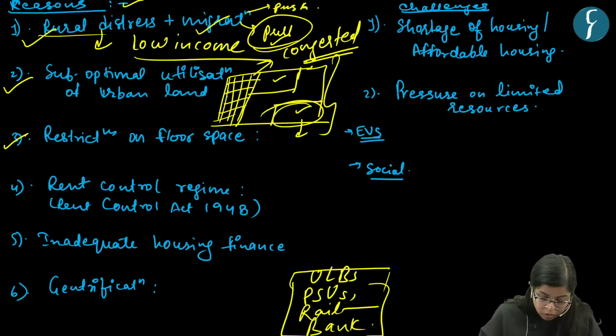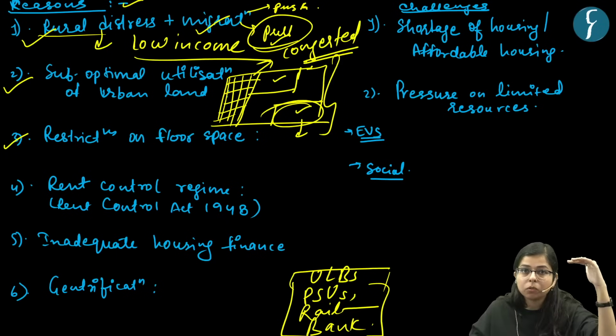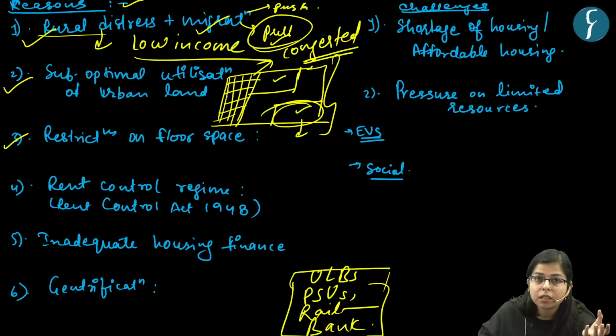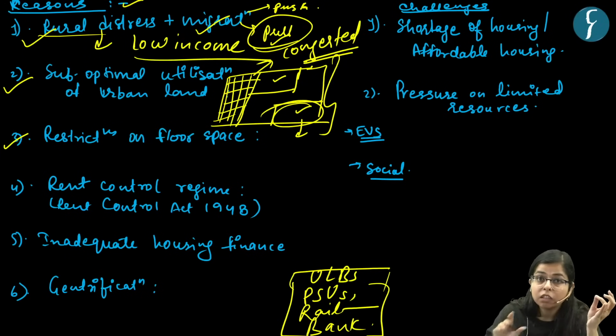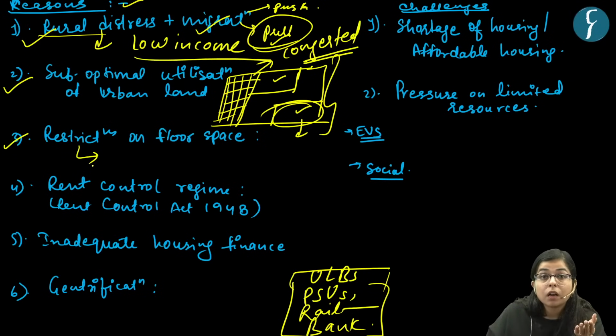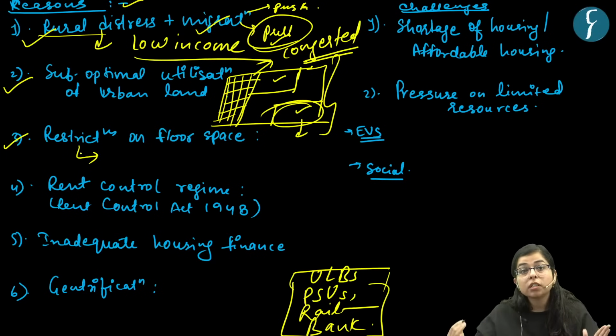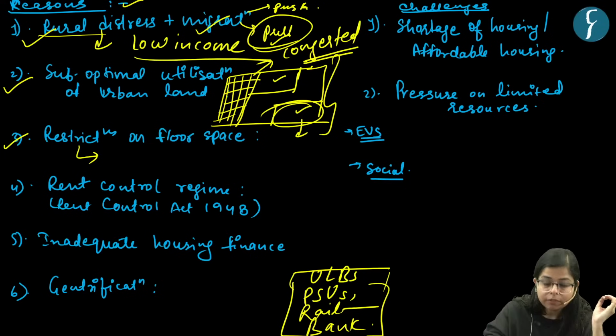Okay. The third thing is there are restrictions on floor spaces. In certain areas we have seen that there are restrictions on the number of floors a building can be raised to. There are certain restrictions in the number of stories that can be made in any building, or there can be restrictions in increasing the floor space of any building, right? Such kind of restrictions may also hamper the vertical expansion of the buildings, right? So these can be some kind of issues.